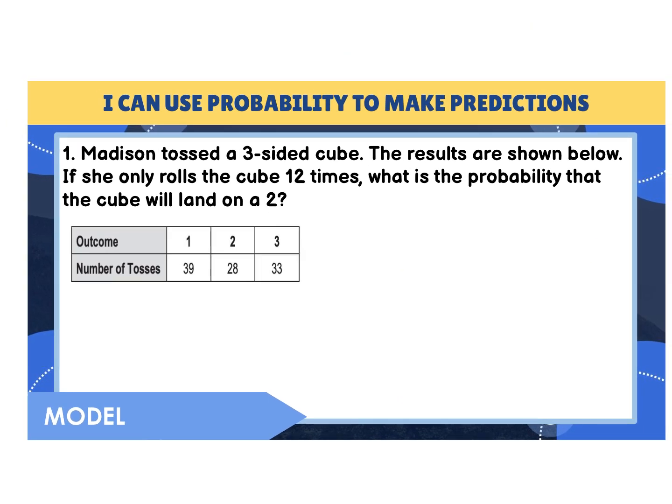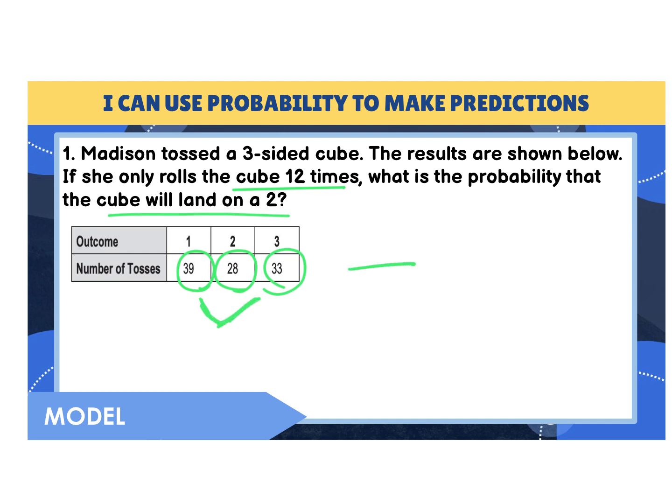So question number 1 says, Mason tossed a 3-sided cube. The results are shown below. If she only rolls the cube 12 times, what is the probability that it would land on a 2? So she landed on a 1 39 times, she landed on a 2 28 times, and she landed on a 3 33 times. So again, remember, probability is a ratio.